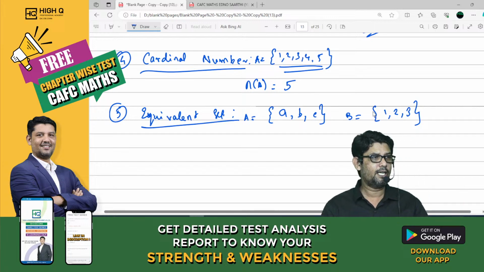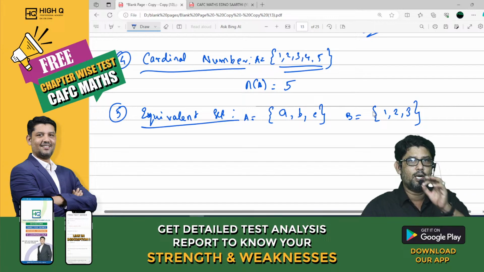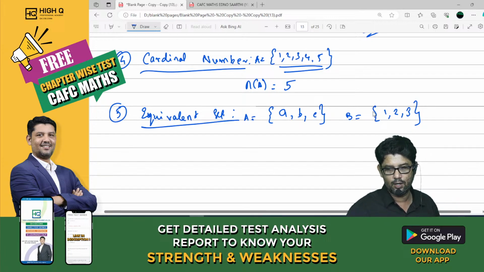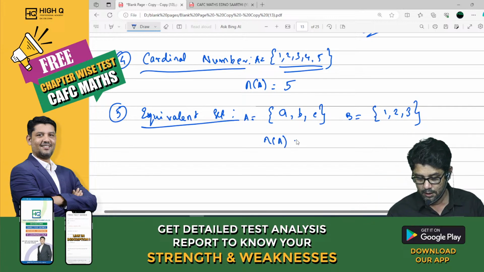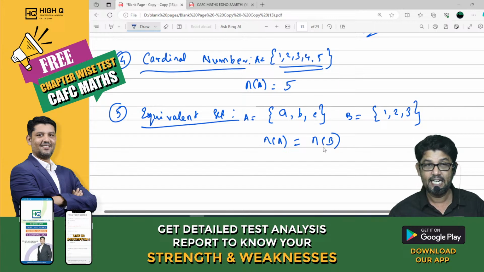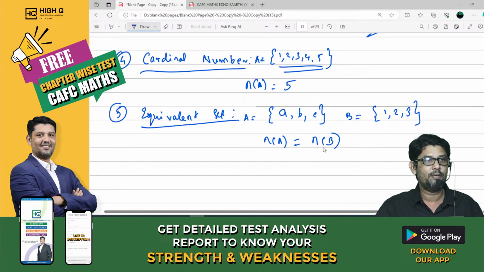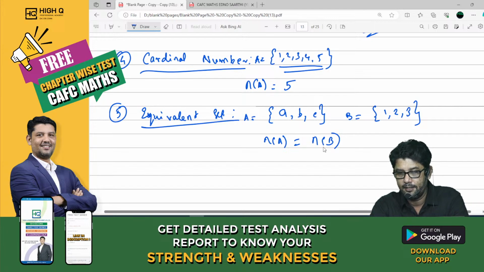Now, in these two sets, number of elements in A is equal to number of elements in B. Do you all agree, my dear? Number of elements in A is equal to number of elements in B. So, this is what we call an equivalent set. In an equivalent set, the elements need not be equal, my dear. Only the number of elements should be equal. You all understand, my dear?